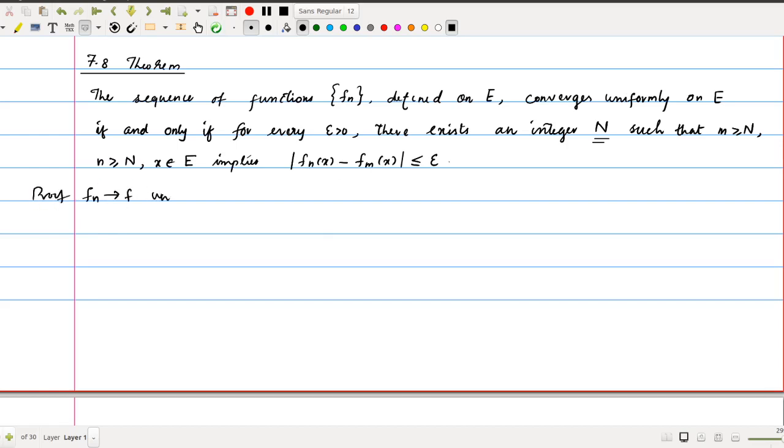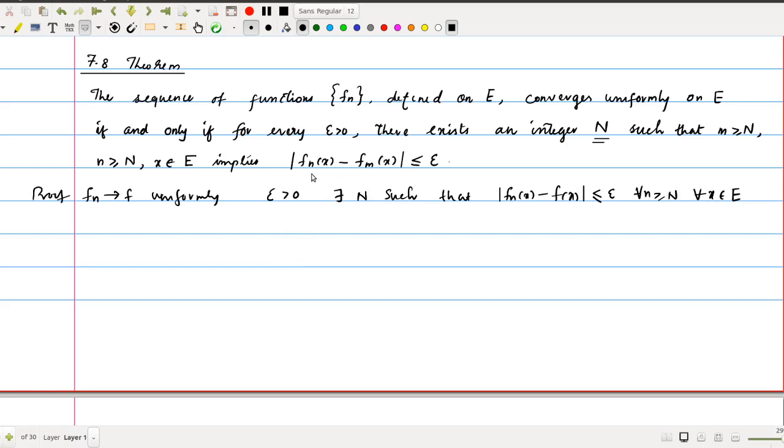Okay, so first we assume the definition, Fn converges to F uniformly. Then for every epsilon greater than 0 there exists an integer N such that modulus Fn of x minus f of x, there should be a limit function in the definition, is less than epsilon. Less than or equal to, both make no difference to convergence. For all n greater than or equal to N, for all x belongs to E. So this is the definition of uniform convergence.